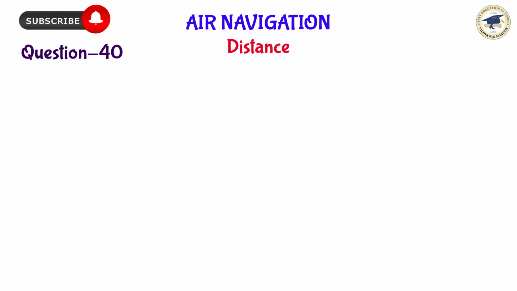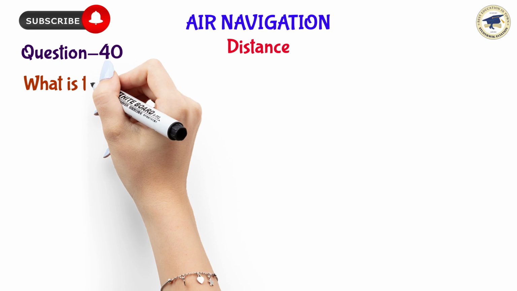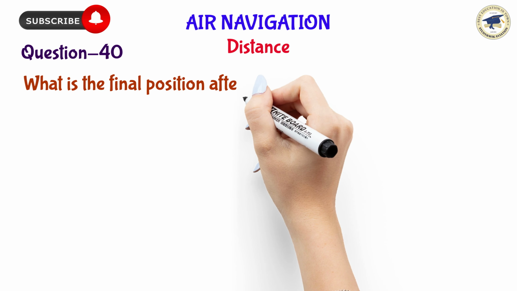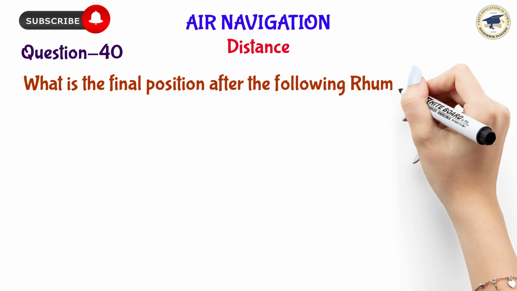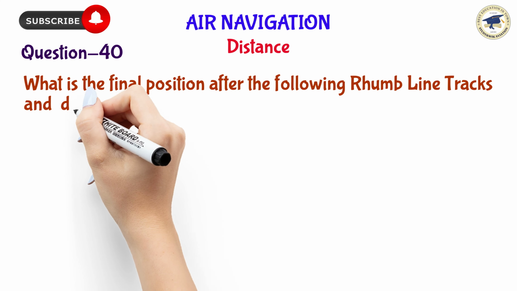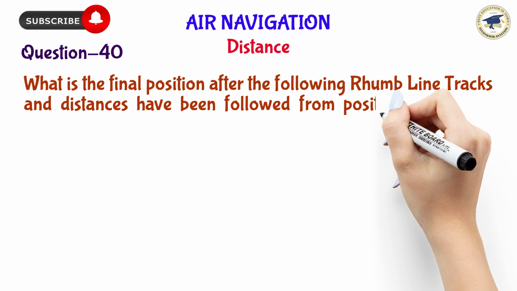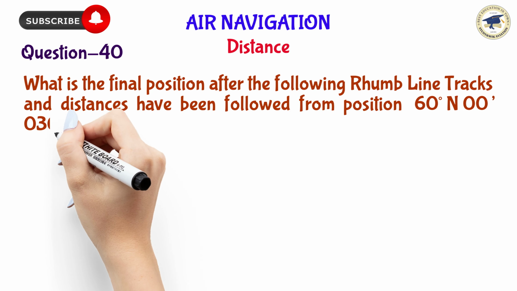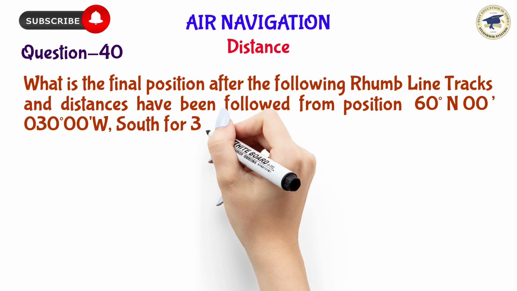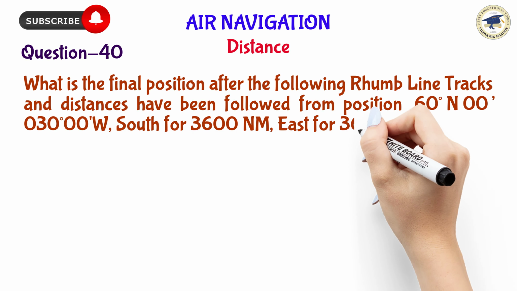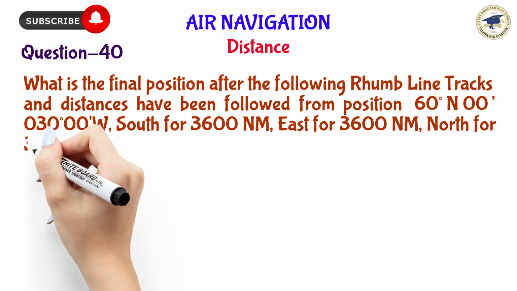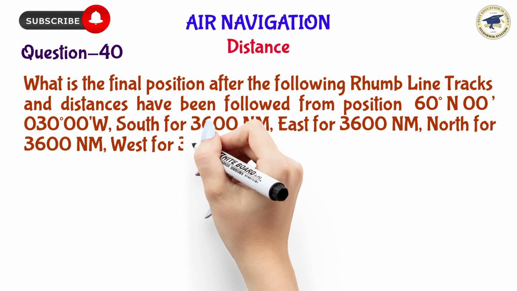Let us solve a navigation problem. What is the final position after the following Rhumb Line tracks and distances have been followed from position 60 degrees north, 0 minutes, 30 degrees west: south for 3,600 nautical miles, east for 3,600 nautical miles, north for 3,600 nautical miles, west for 3,600 nautical miles?